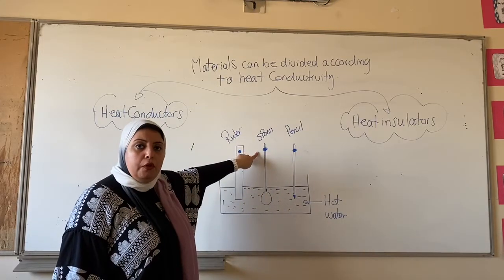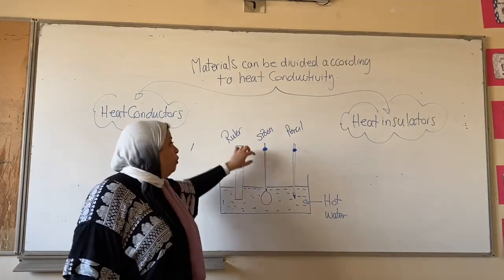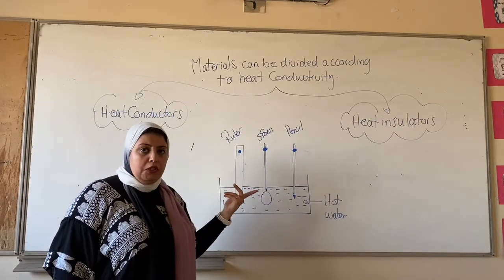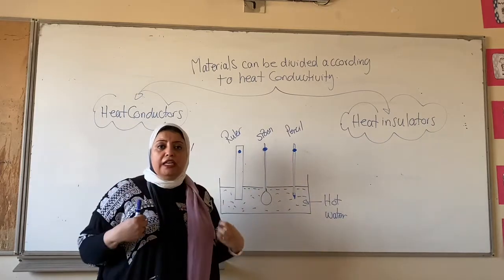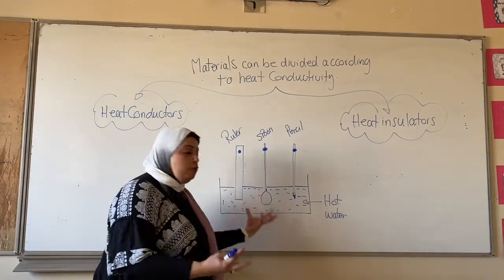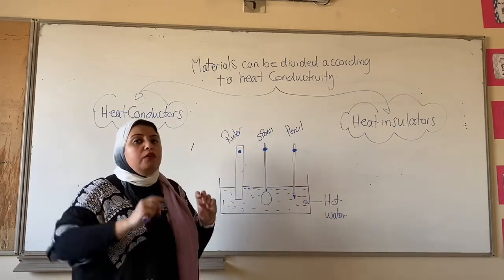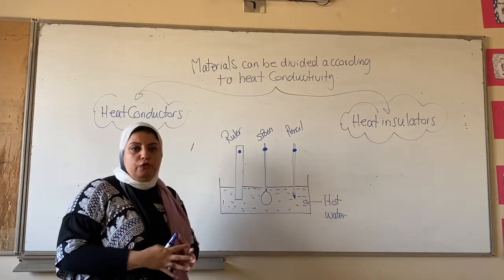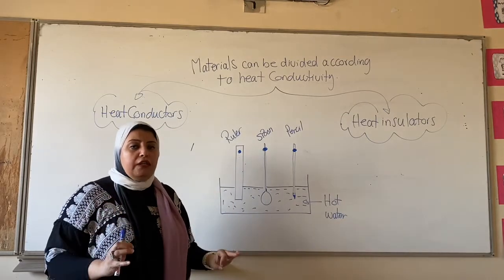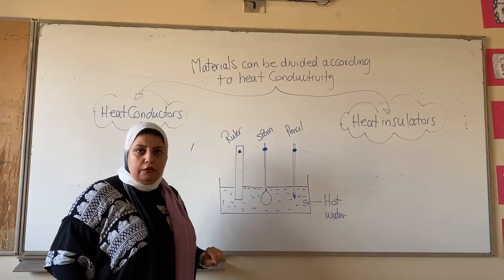Why does this happen? This button, which is stuck onto the metal spoon, will fall down when the wax by which it's stuck melts. When does the wax melt? When this wax gains heat or when it gets hot. How does it get hot? When the spoon gains heat and passes it to its top. At this moment, the wax will melt and my button is going to fall down, which means that my metal spoon is a good conductor of heat. It allows the heat to pass through it from one place to the other.